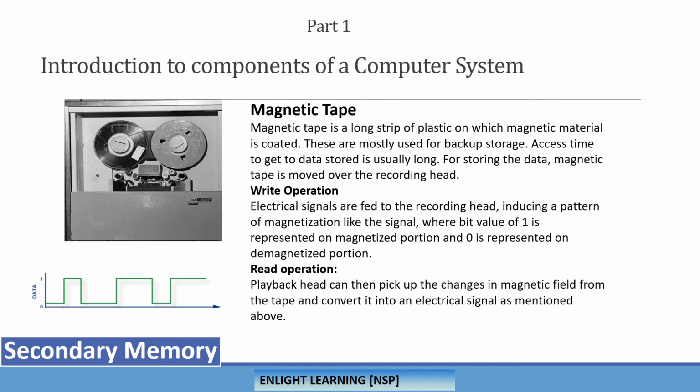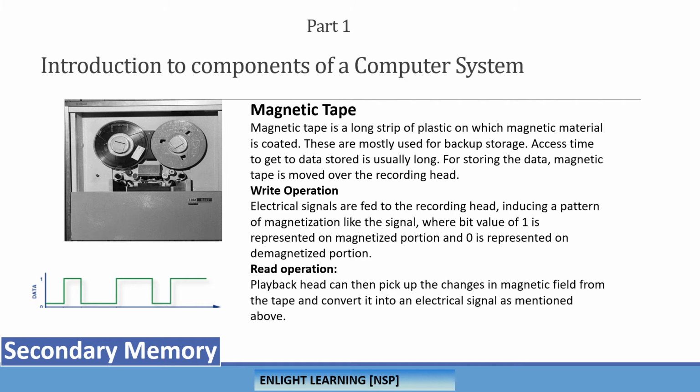If you want to store a cinema there, that cinema will be in some binary format, which we are going to cover later, the binary and decimal systems. Binary format means the entire cinema will be converted into a sequence of ones and zeros.